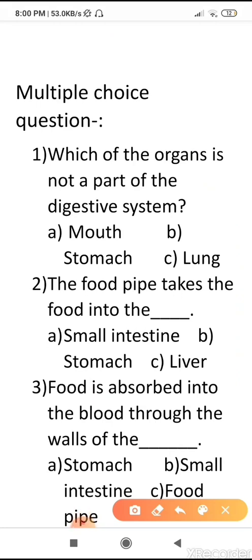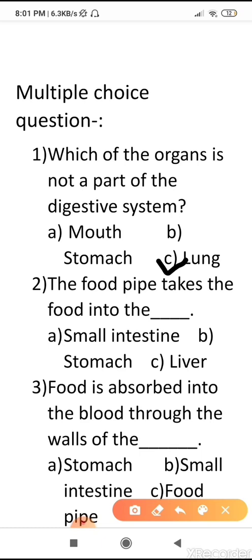Children, let's see some MCQs based upon this chapter. Your first question is, which of the organs is not a part of the digestive system? Your options are A, mouth, B, stomach, or C, lungs. So the correct answer is C, the lung is not a part of your digestive system.